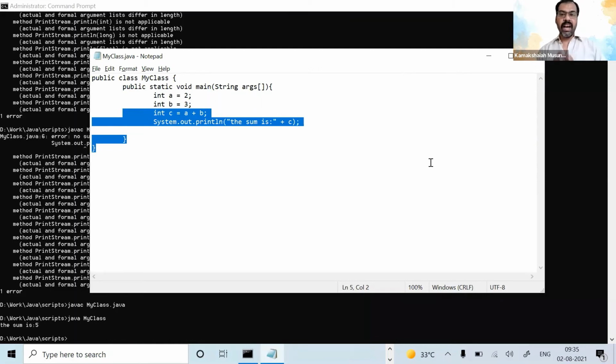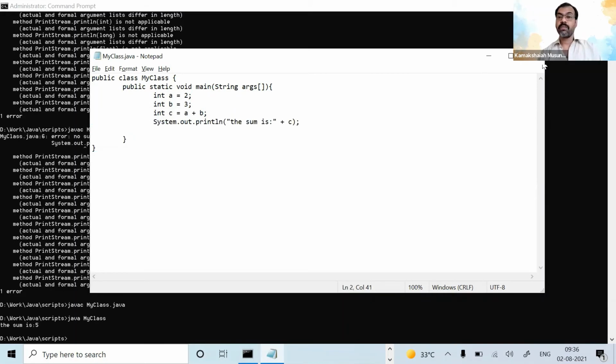Now I explained to you how to do this in Notepad, right? But Notepad is not a good text editor. It is just for temporary use. Usually I use Notepad for temporary storage of data. Like, suppose I'm doing some work and I want to save some data temporarily until I finish my job, then I open the Notepad and save. But Notepad is not a good application for writing programs. It is a basic thing.